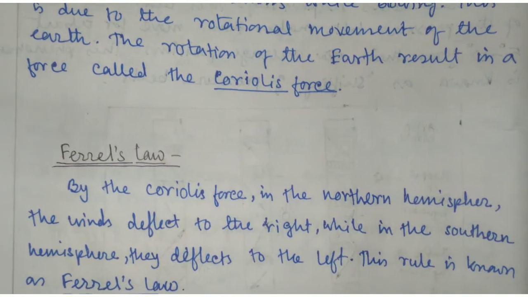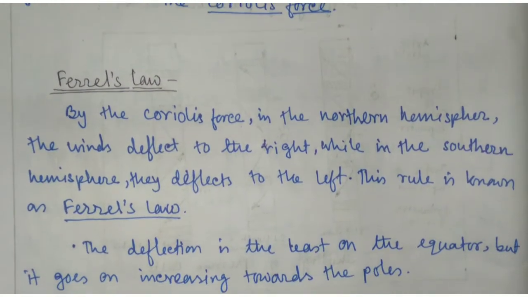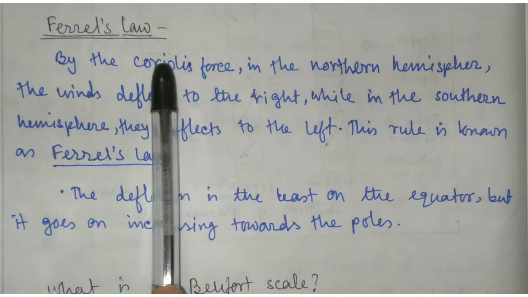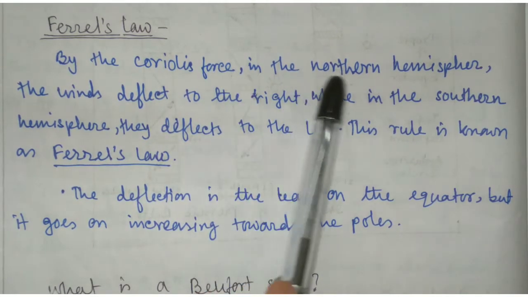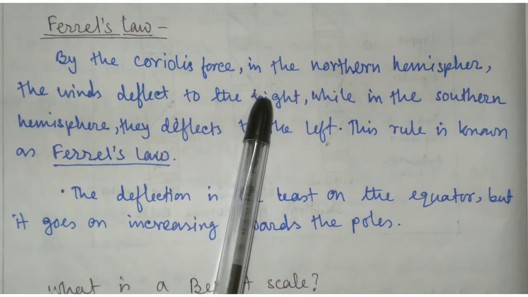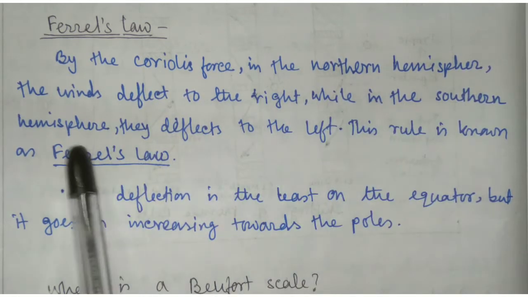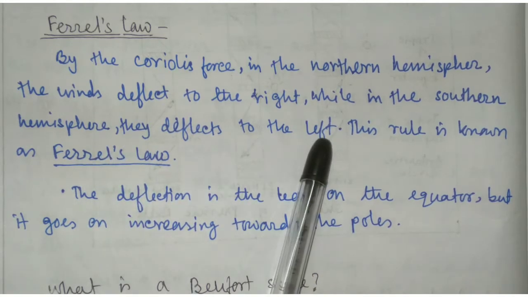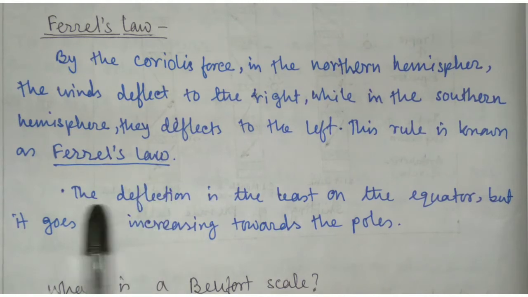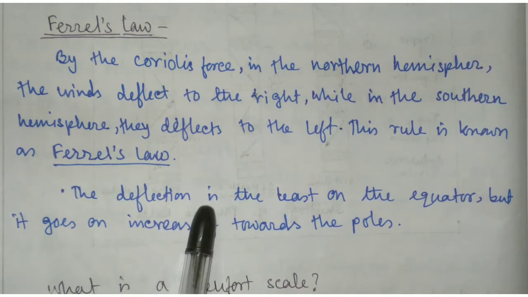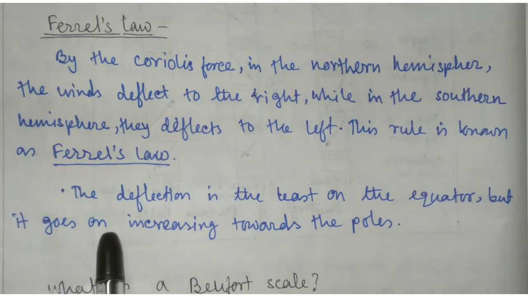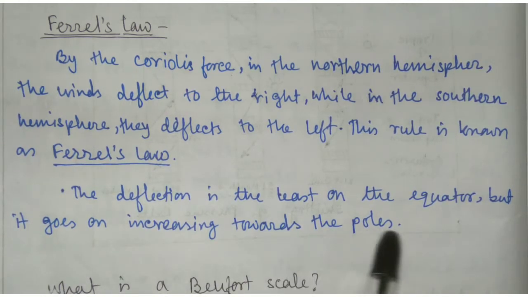Now Ferrel's law. By the Coriolis force, in the northern hemisphere the wind deflects to the right, while in the southern hemisphere they deflect to the left. This rule is known as Ferrel's law. The deflection is the least at the equator, but it goes on increasing toward the poles.